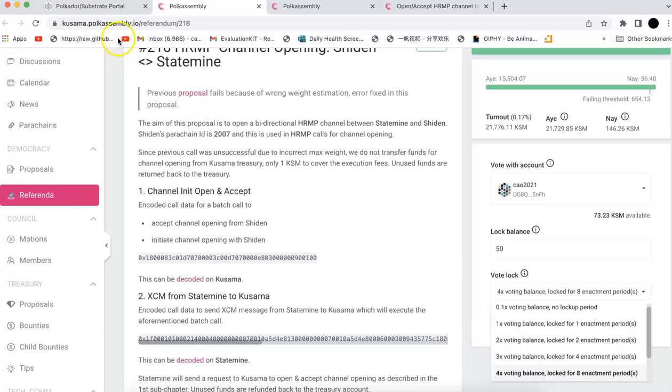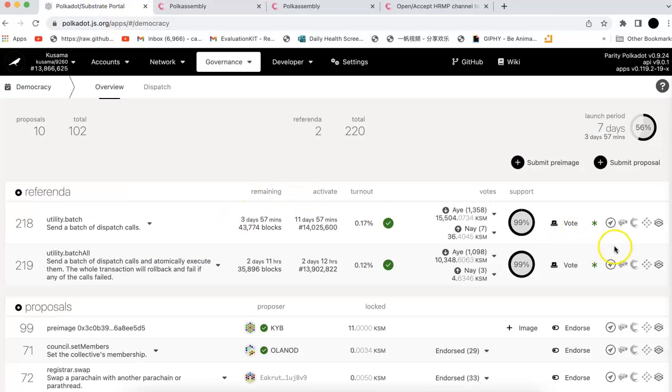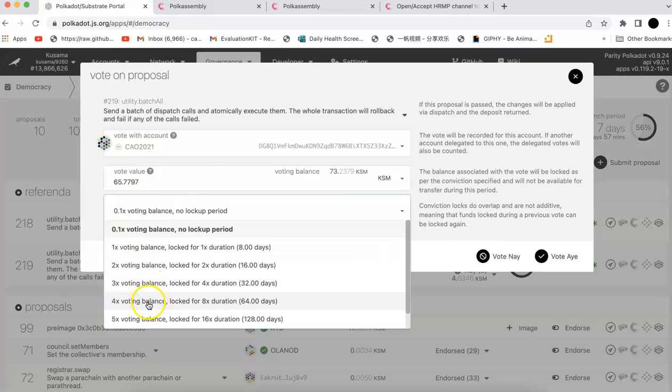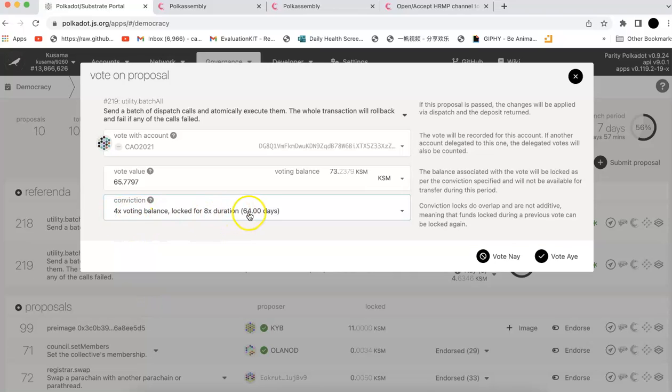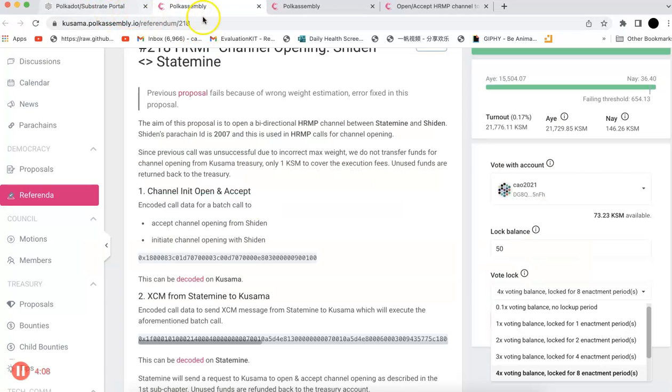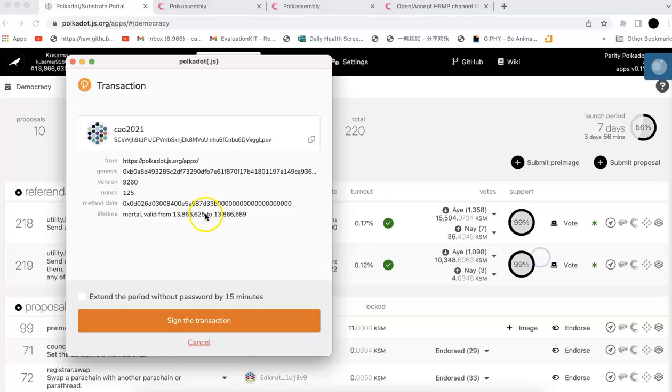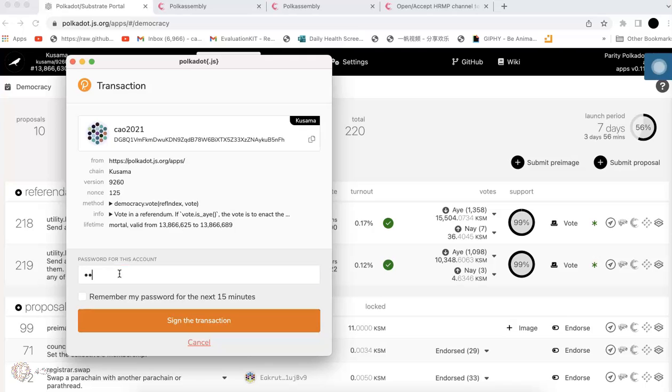You can actually check the JS wallet to see the real time here. For example, 4 times is going to lock 64 days. So that's how the lock works. Sometimes I use both of them: use the Polkadot Assembly to understand the detail, and then use the JS wallet to vote as well. So for example, here, I can just go ahead with the JS wallet. Let's say for this one, I want to vote yes. And so we'll support.